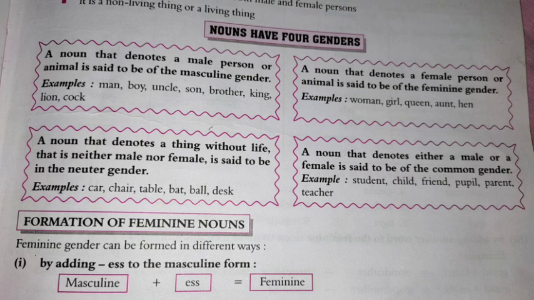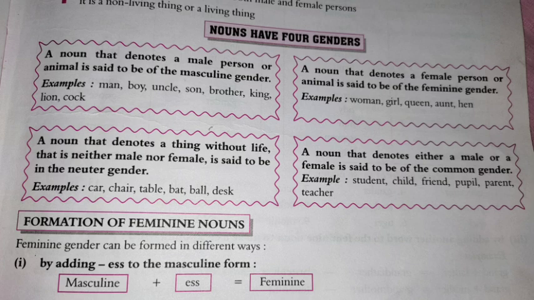A noun that denotes either a male or a female is said to be of the common gender. So if a noun denotes either a male or a female, and we are not sure about the person, in this situation we say it is common gender. Example: student, child, friend, pupil.